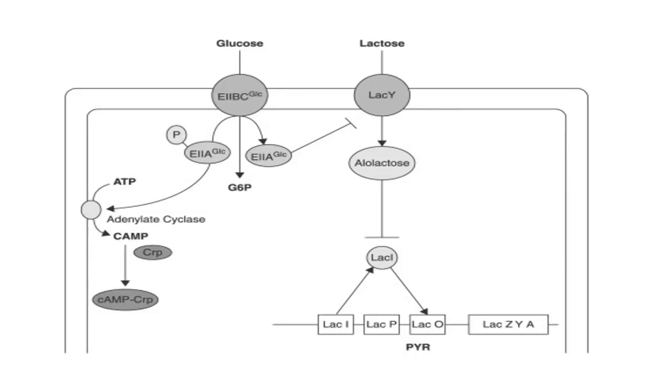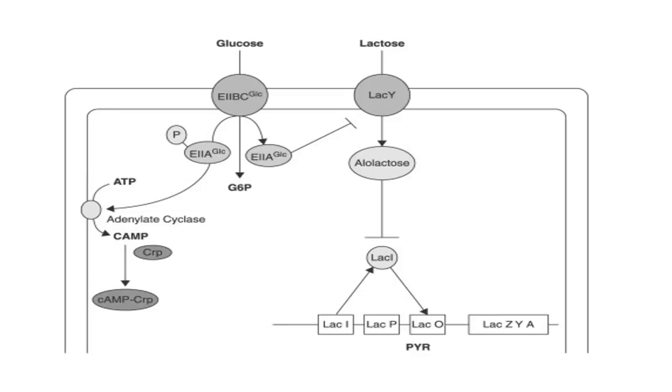Moving on to the next section, we will see how actually glucose represses the lac operon. As I told you earlier, in order to transport the glucose, a bacterial cell depends on the phosphotransferase system. One of the components of the system is glucose specific E2 protein.